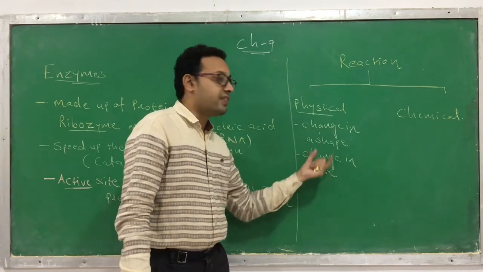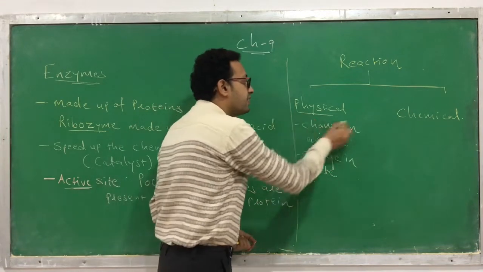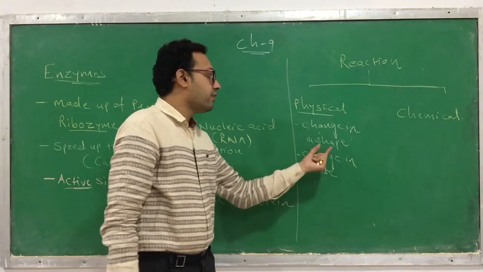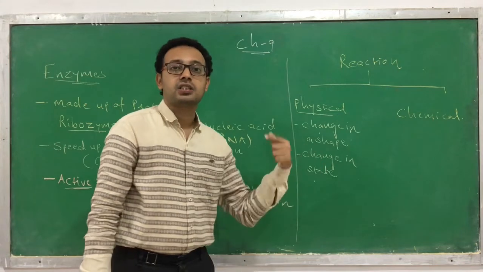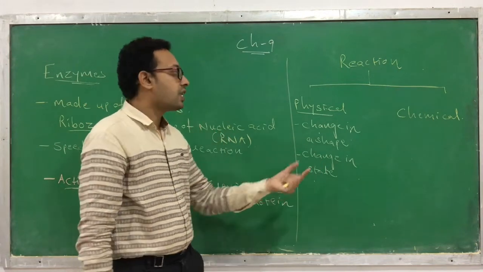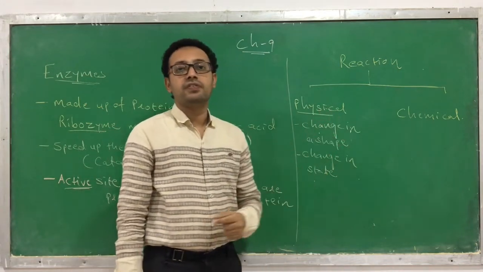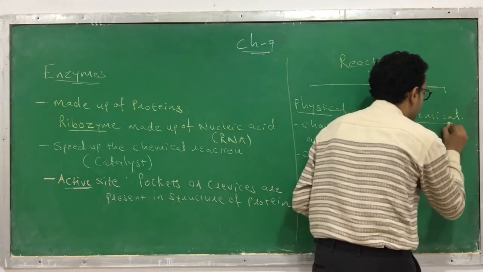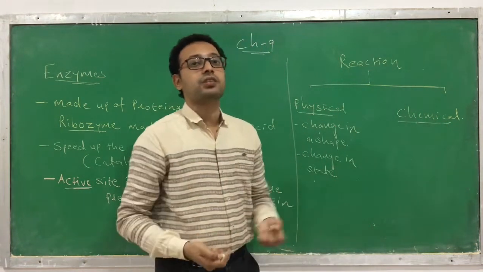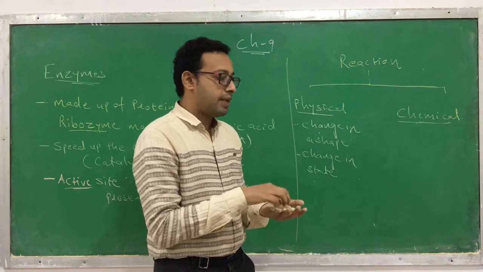There are two kinds of changes that take place in physical changes in a reaction. First is a change in shape, and the second is a change in state. These are called physical changes or physical reactions. But actually we are talking about chemical changes or chemical reactions. So what happens during chemical reactions?